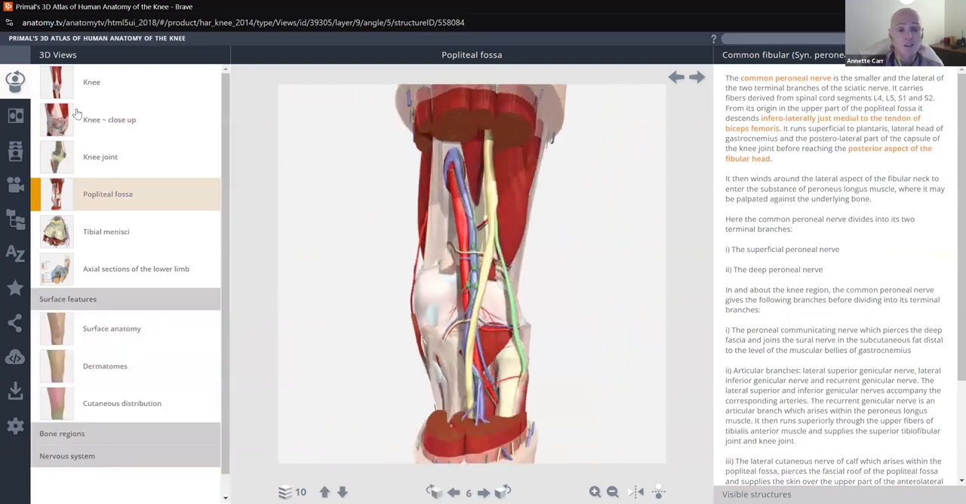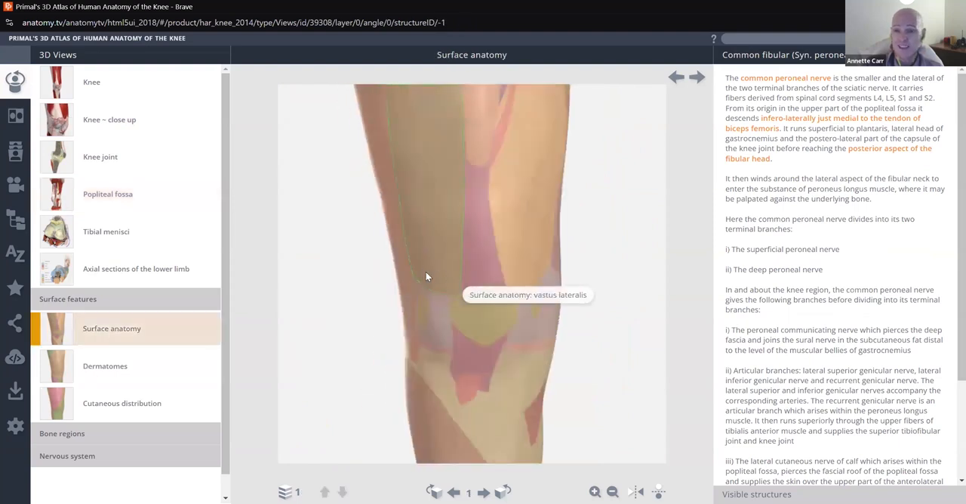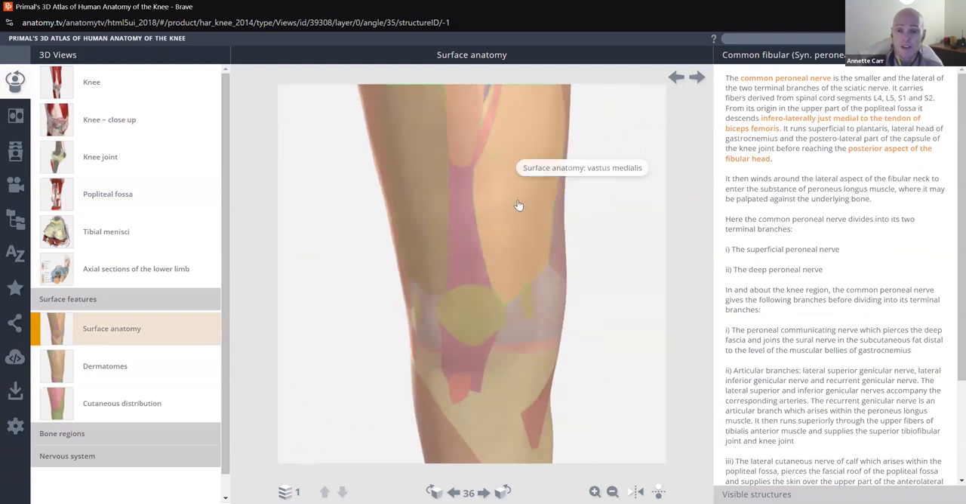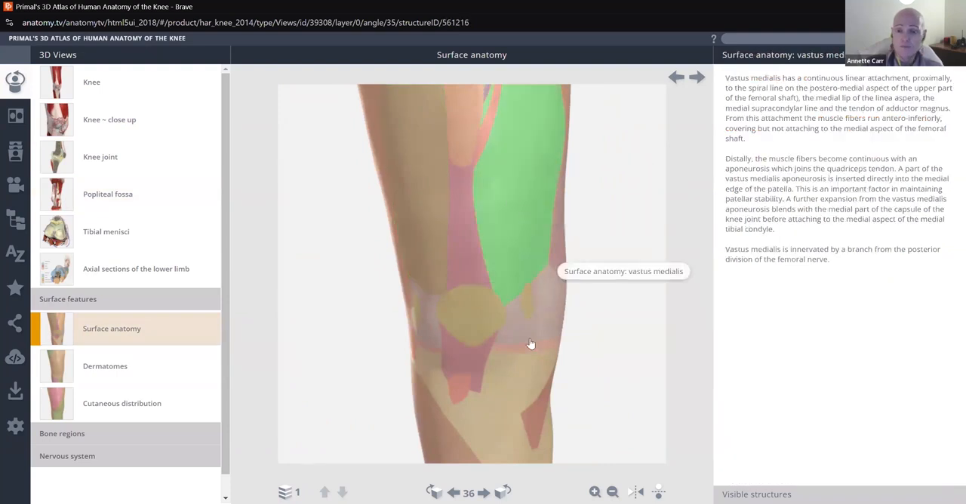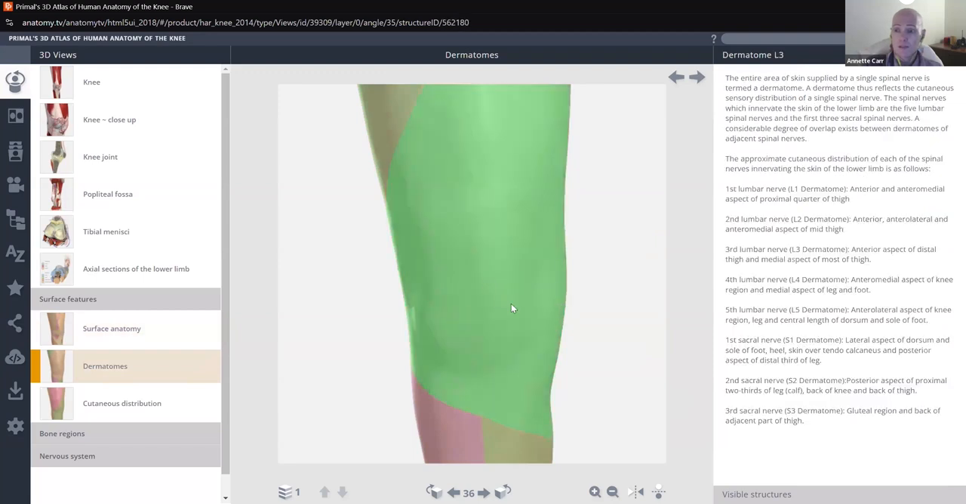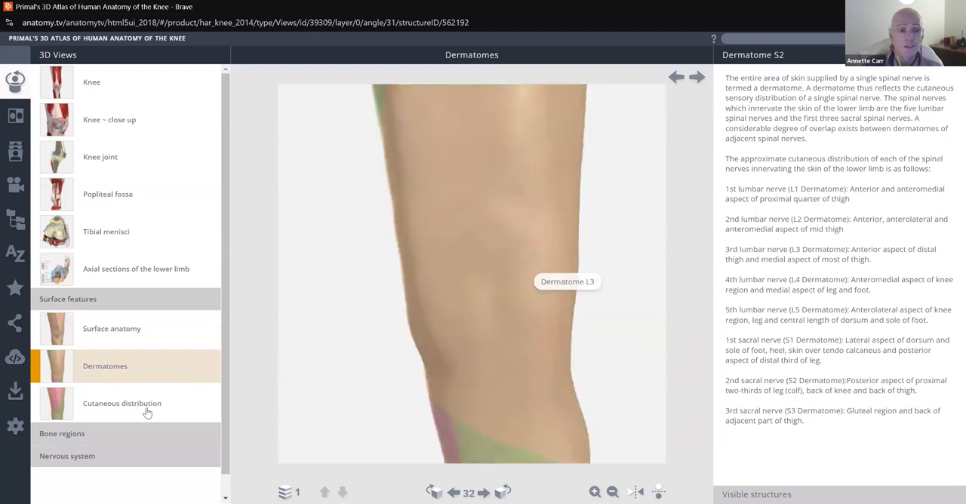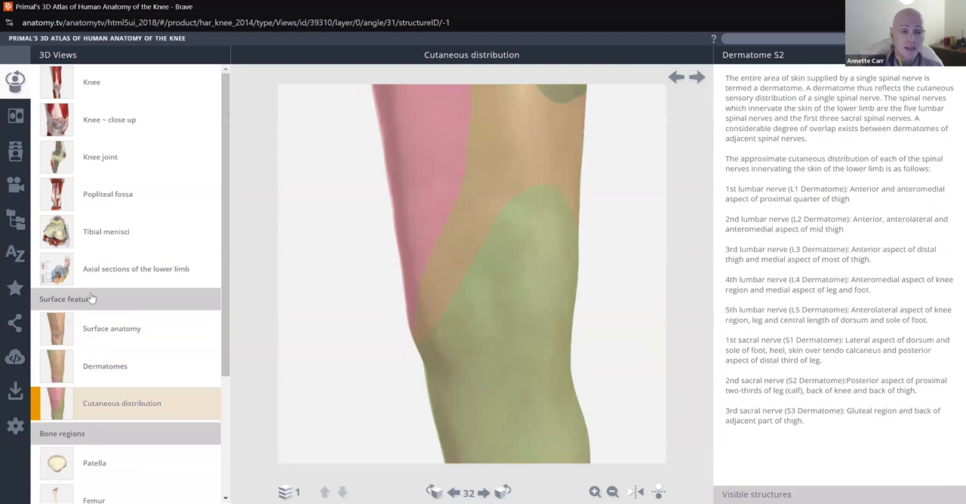Okay, surface features. If we scroll down here, surface anatomy. How things look on the surface, not inside, but on the exterior here. So various locations around the knee. Dermatomes, okay. Those interested in nerves, what nerves control what areas. Cutaneous distribution. Okay, bone regions, it'll break down into that on them.